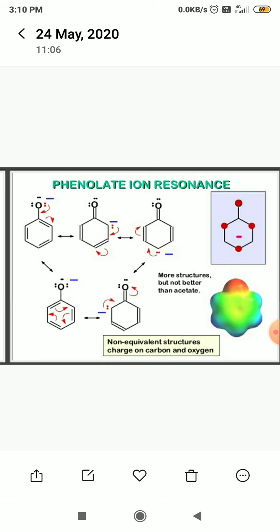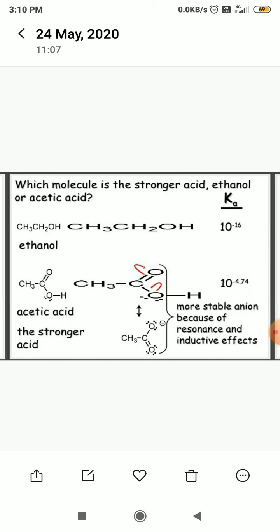Next, phenolate ion resonance. Phenol, on dissociation, gives the phenoxide ion. There are five resonating structures given here, more structures but not better than acetate. These are non-equivalent structures, with the charge on a carbon and oxygen atom.